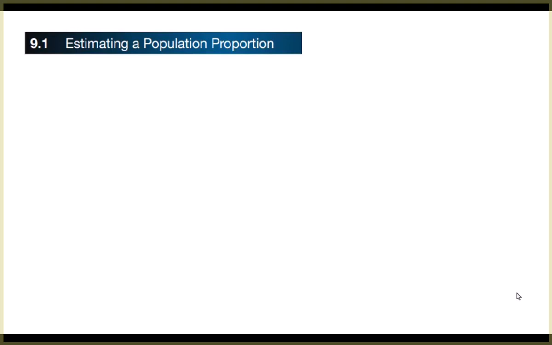Okay, we've survived everything up to now. Let's take a look at chapter 9. New stuff. So notice we're estimating something. We're estimating a population proportion. It's the first time we've really done this.